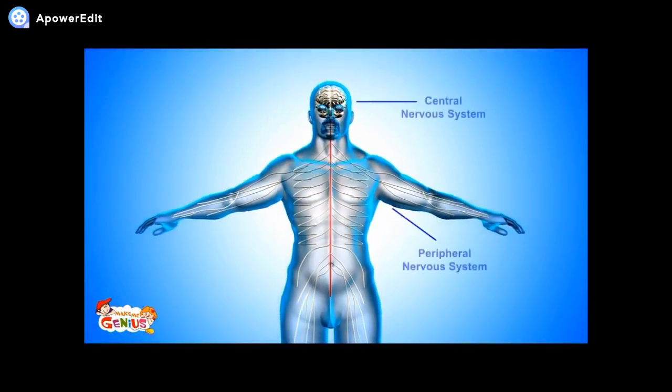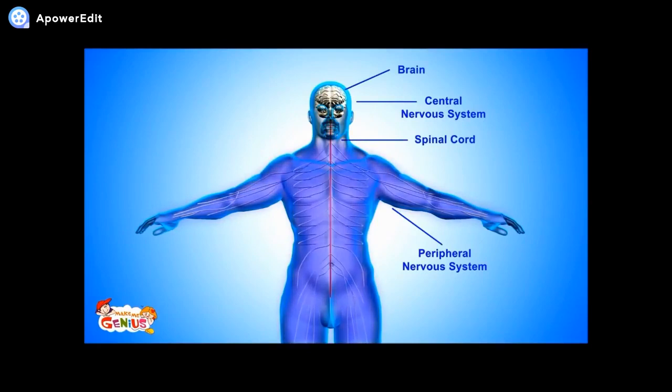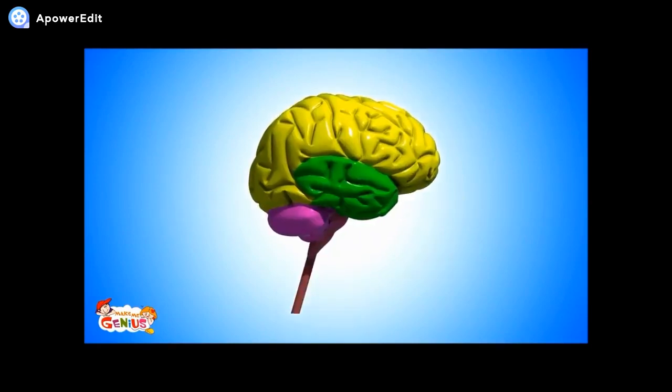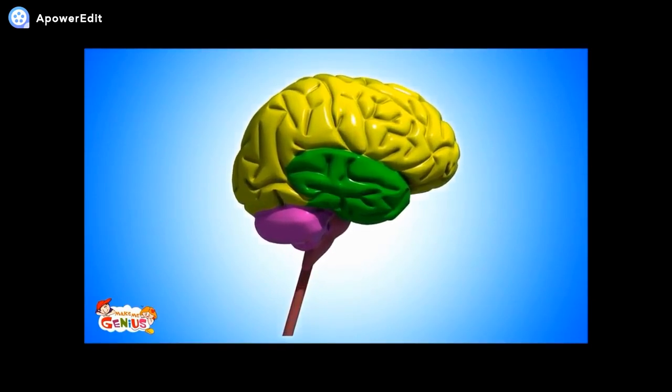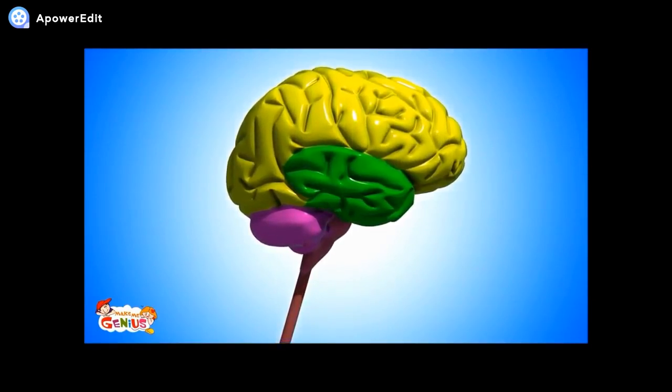It has two parts, the central nervous system and the peripheral nervous system. The central nervous system is comprised of the brain and spinal cord. The peripheral nervous system consists of many nerves, which are spread throughout the body. Let's first understand the brain, its parts, and what they do. Our brain is the most complicated organ of our body. It has three major parts, the cerebellum, cerebrum, and brainstem, which is also known as the medulla.